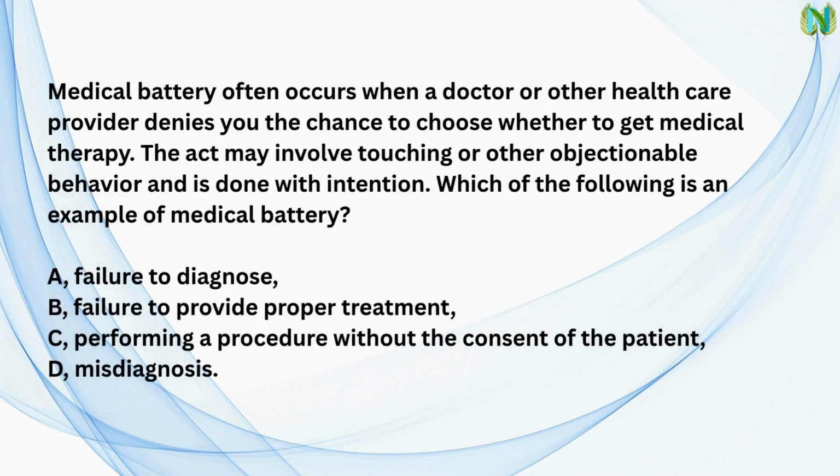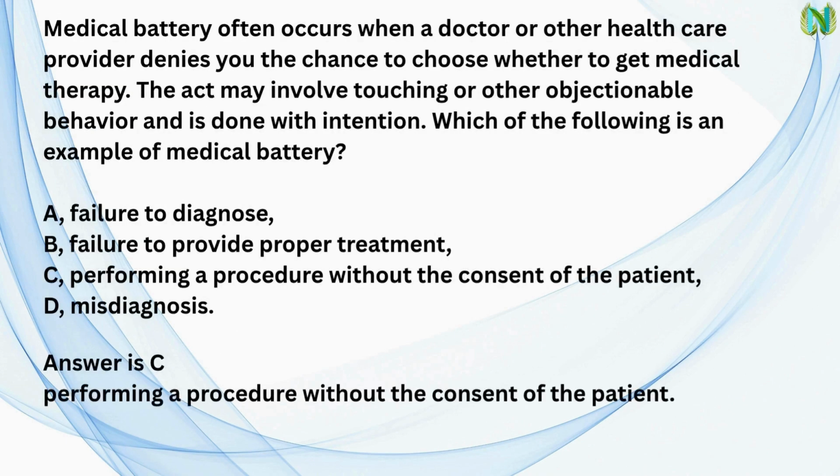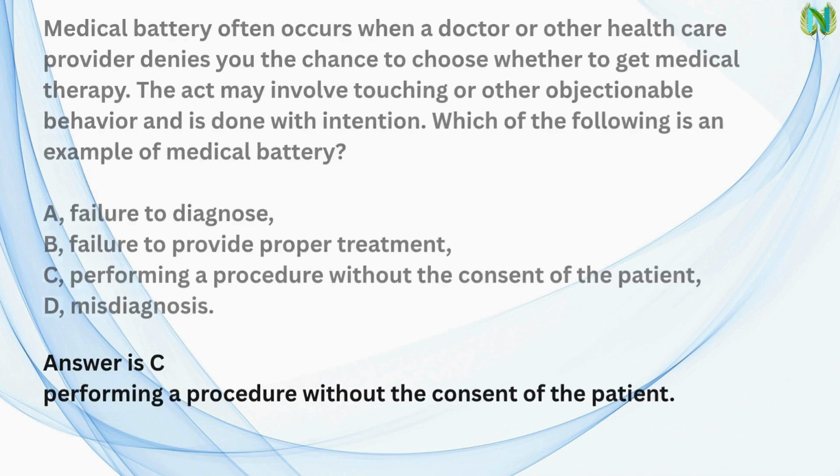Next question. Medical battery often occurs when a doctor or other healthcare provider denies you the chance to choose whether to get medical therapy. The act may involve touching or other objectionable behavior and is done with intention. Which of the following is an example of medical battery? A. Failure to diagnose. B. Failure to provide proper treatment. C. Performing a procedure without the consent of the patient. D. Misdiagnosis. Answer is C. Performing a procedure without the consent of the patient.